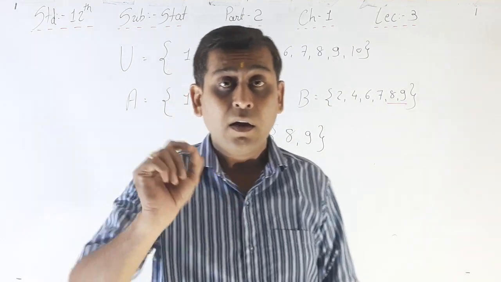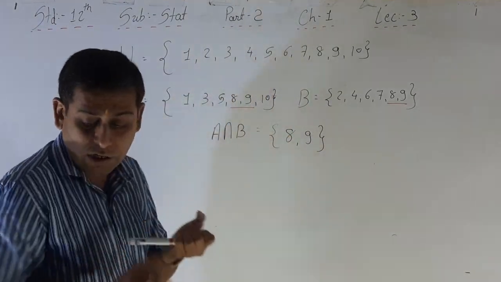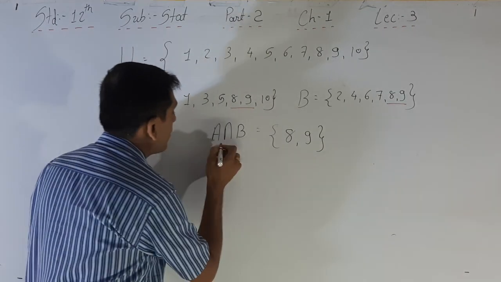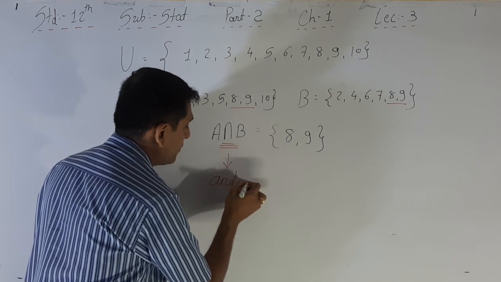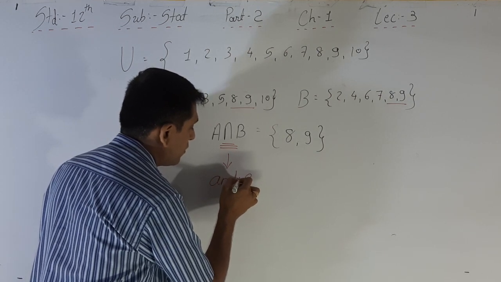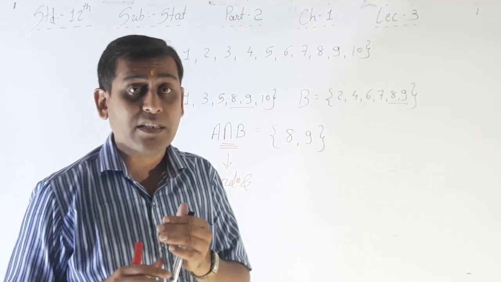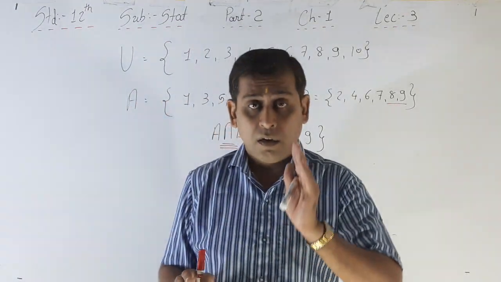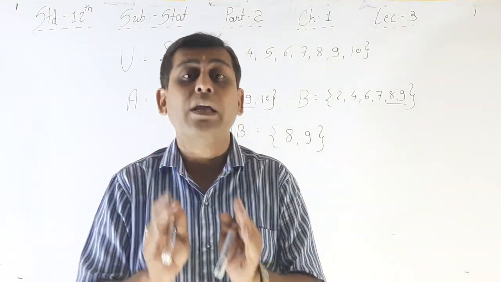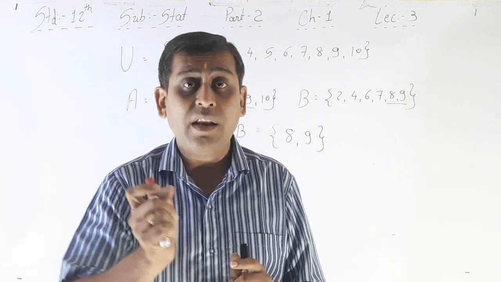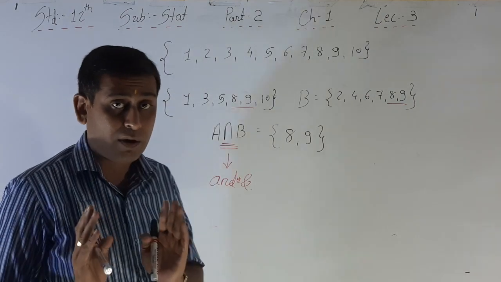See the word and, underline that particular one. Whenever the intersection is there, it is a sign of and. That means here a student is a member of the cricket team and a member of the football team. Whenever the word and is there, it means intersection.